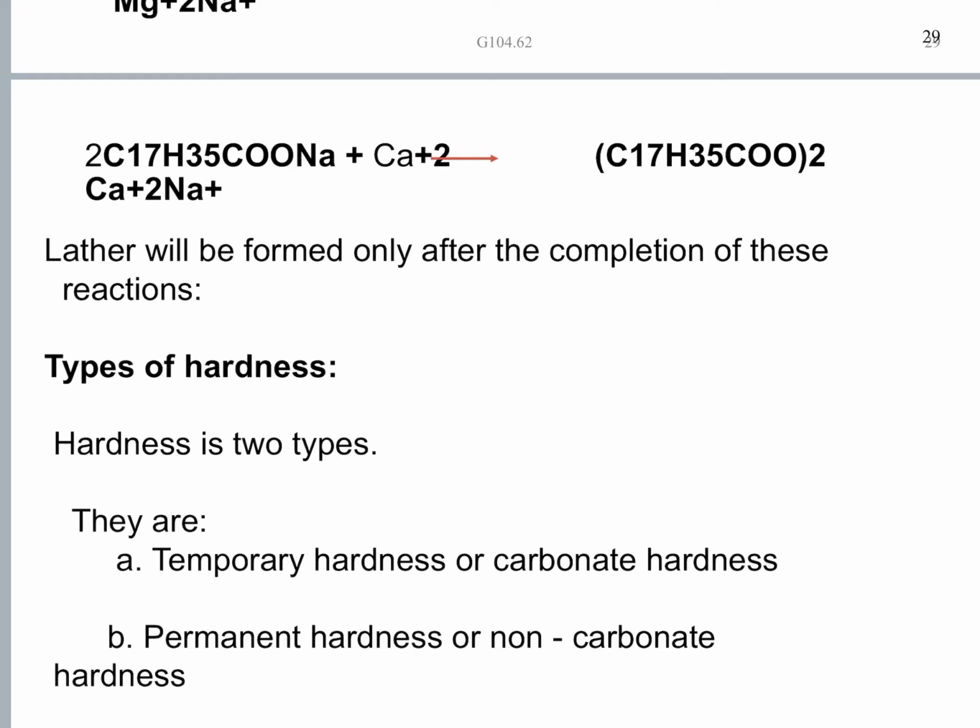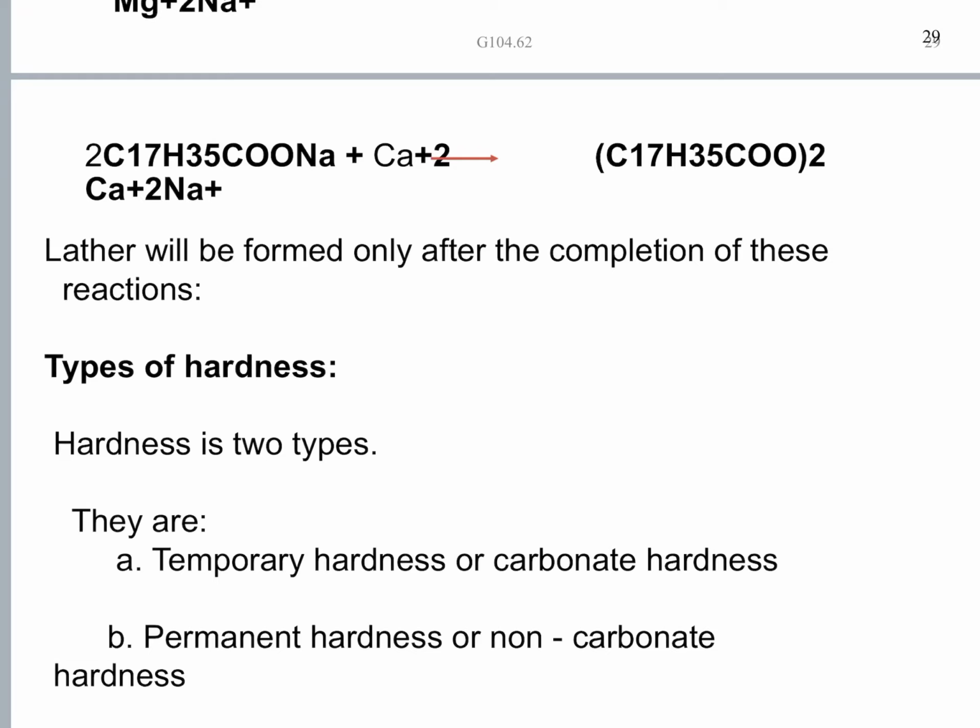Okay. So what we have seen? We have seen what is hardness, the property of water not to give lather with soap. Not giving lather with soap is called hardness of water. The hardness of water is because of certain dissolved salts of calcium and magnesium.